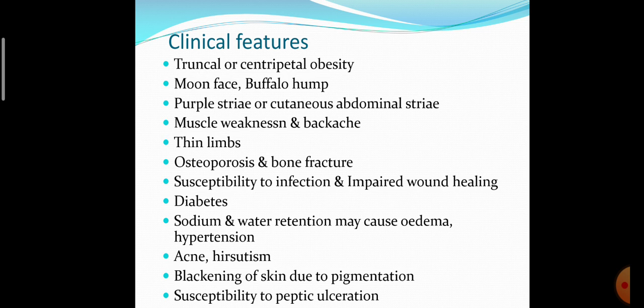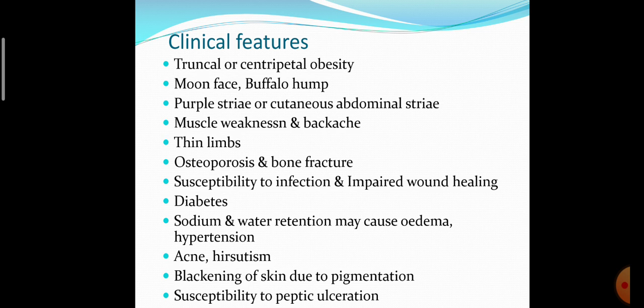In the bones, there is calcium reabsorption, so bones become very fragile, osteoporosis occurs, and chances of bone fracture increase. Also, susceptibility to infections increases because immunity is decreased, and there is impaired wound healing. Due to increased blood glucose level, insulin resistance and diabetes mellitus occur. Sodium and water retention occur, which produce edema and hypertension.